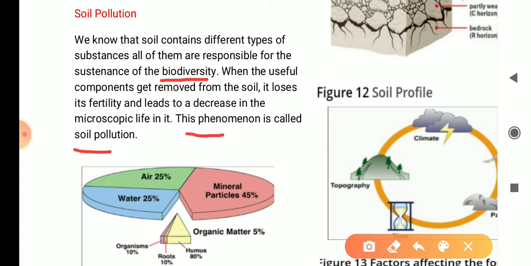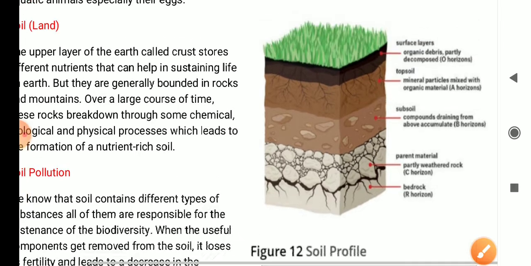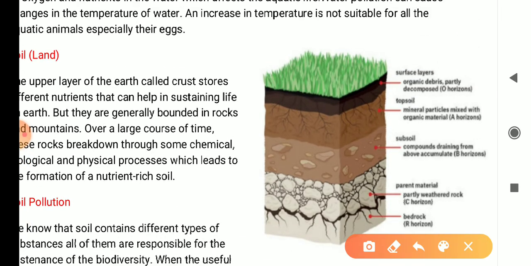This phenomenon is called soil pollution. First of all, we have to understand that soil is giving life to all living organisms. And if this soil is losing its useful components, suppose this soil has carbon in it, nitrogen in it, and sulfur, all these components. If all these components are lost from this soil, what will happen?